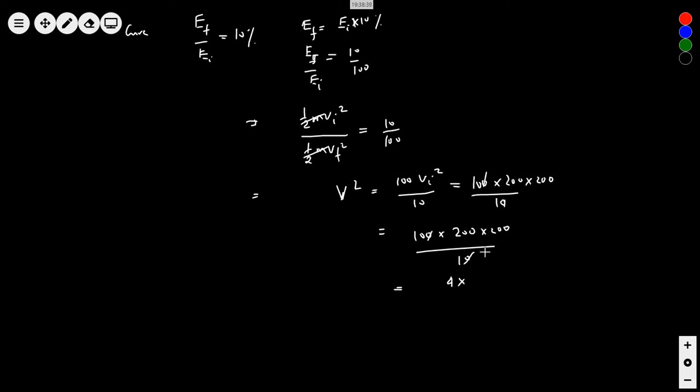Okay, so 4 into 10 to the power 4 into 10 gives me 2 into 10 to the power 2 into root 10. Root 10 is 3.1.